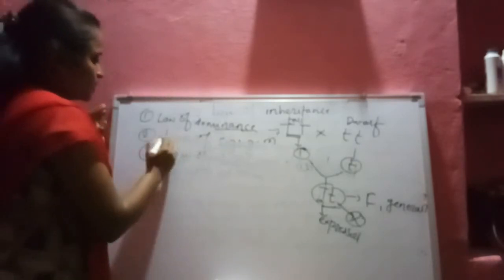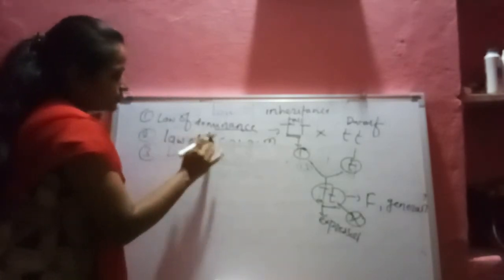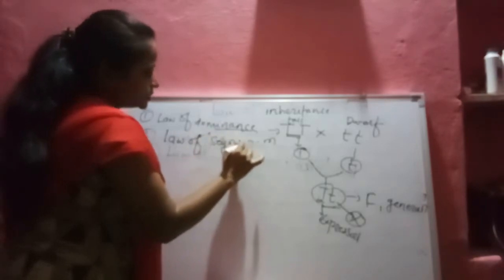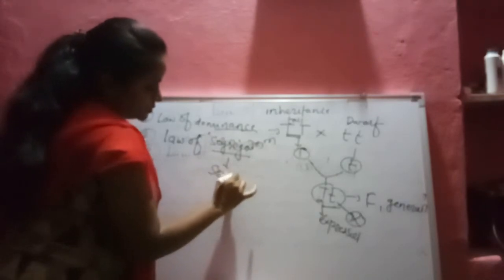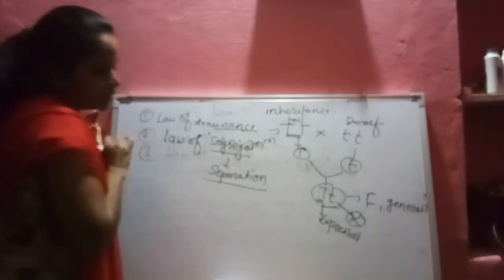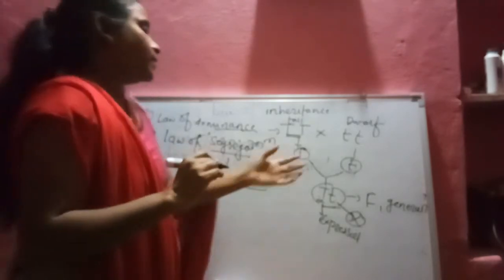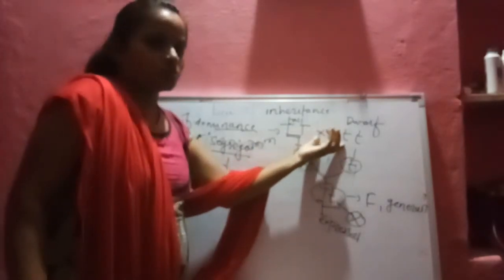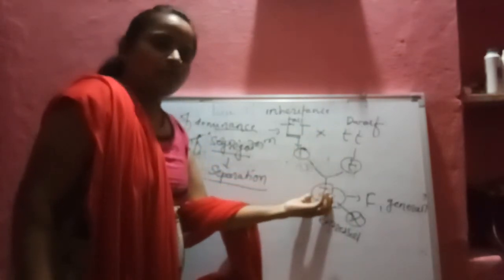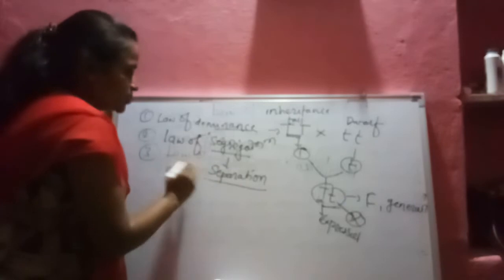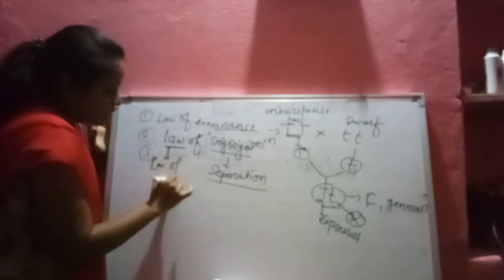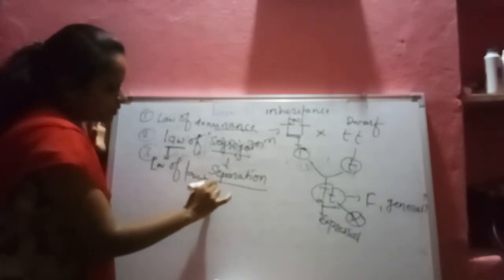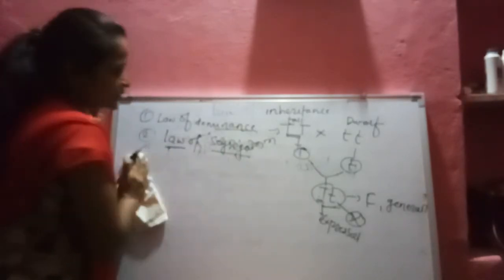Another important thing, the second law, is the law of segregation. Segregation means separation. Now here, you saw that one pair crosses to each other and forms the F1 hybrid. Separation happens in that, and it is also called the law of purity of gamete. Why it is called the law of purity of gamete, we will discuss now. That is the law of segregation.